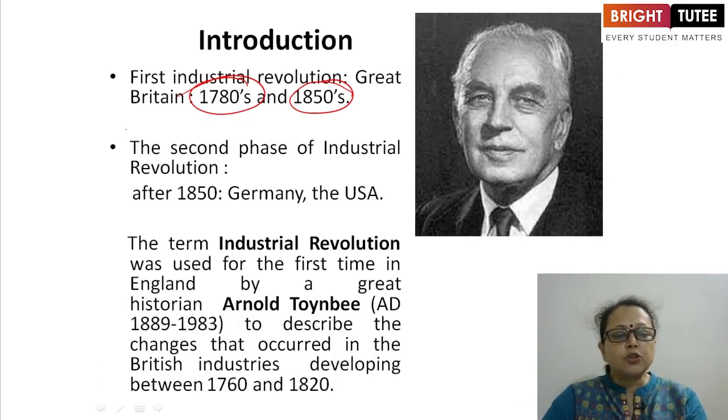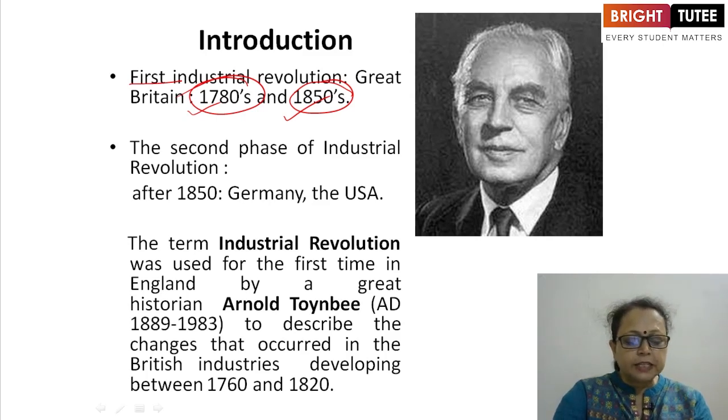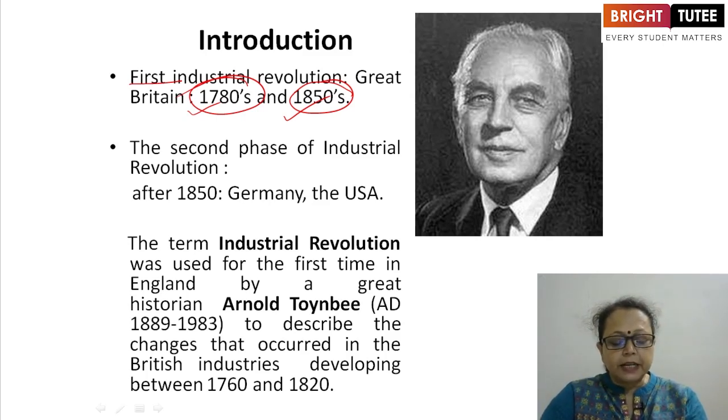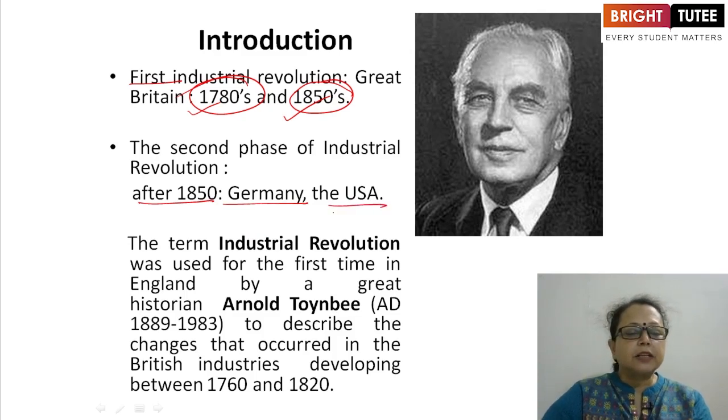So this is also called the first industrial revolution. The revolution which started in the 1780s and continued till the 1850s is considered the first industrial revolution, and the country is named Britain, or Great Britain, or England. The second phase is also there. The second phase of the industrial revolution started after 1850, and at this time Britain was not there. Germany and USA were the leading countries.